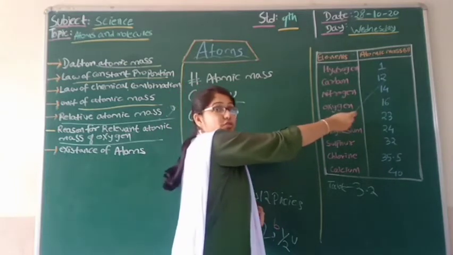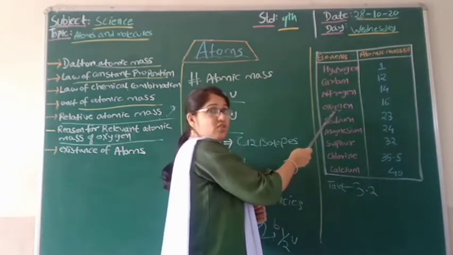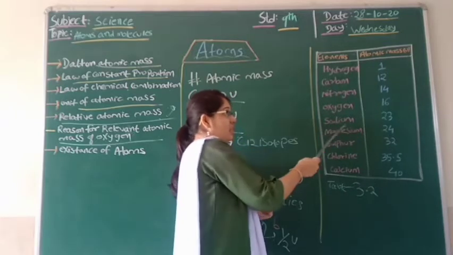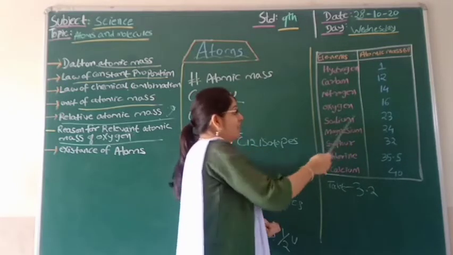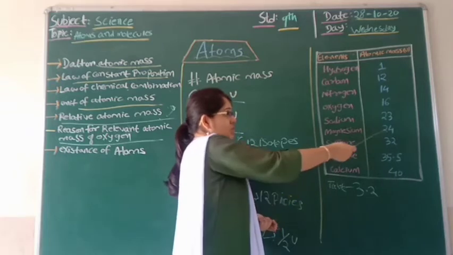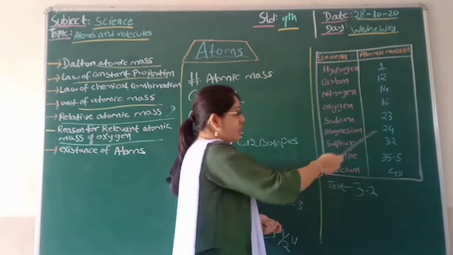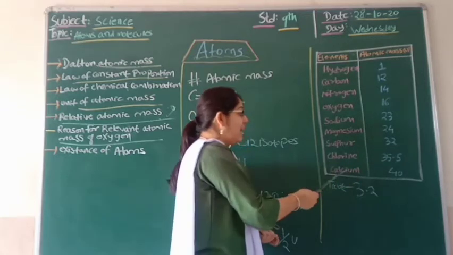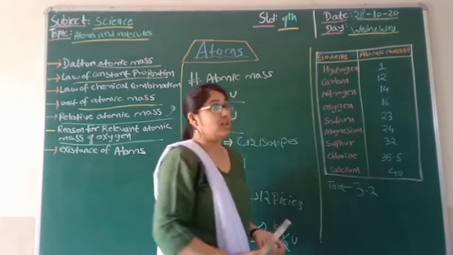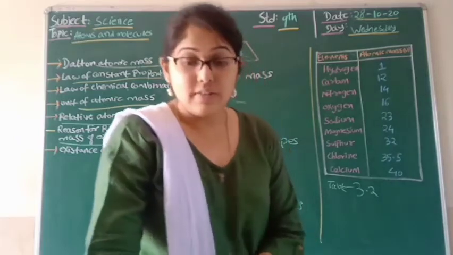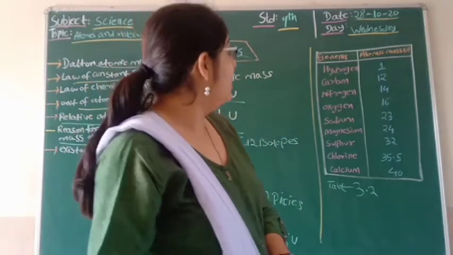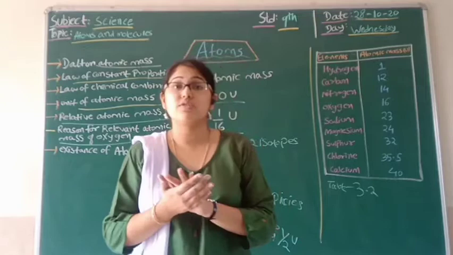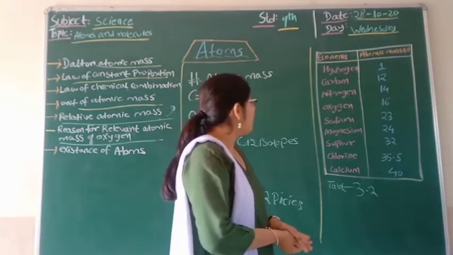Nitrogen was about 14. Oxygen was about 16. Sodium was about 23. Magnesium, Mg, was about 24. Sulfur was about 32, chlorine was about 35.5 and calcium was found to be about 40. So this is how, students, even scientists were able to find the atomic mass of different elements.